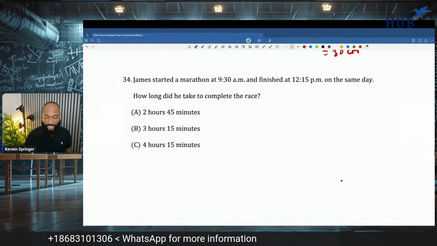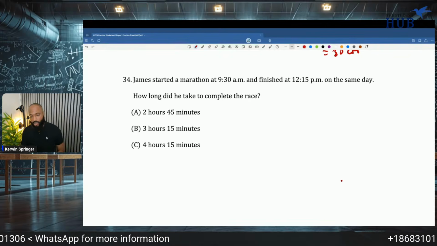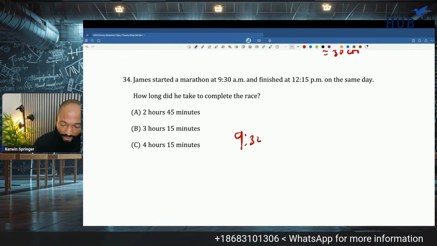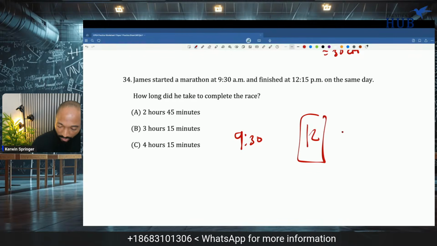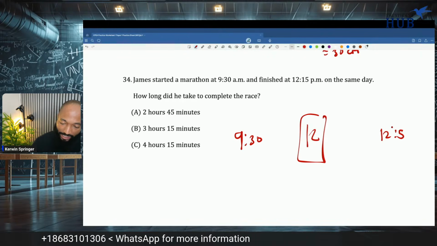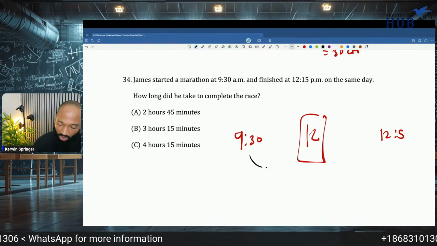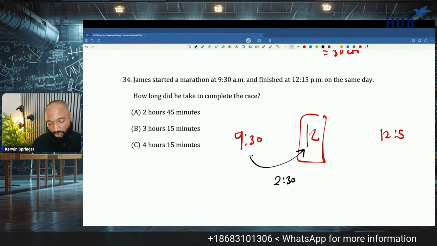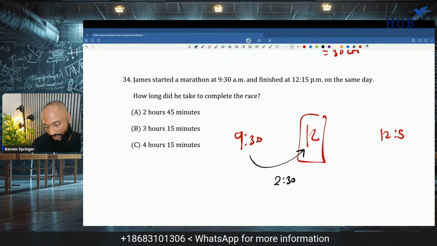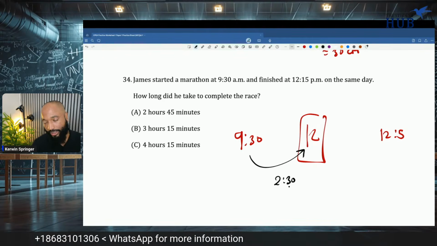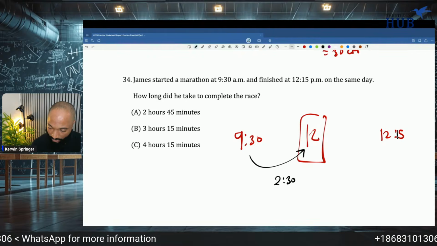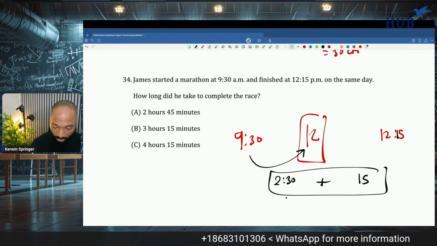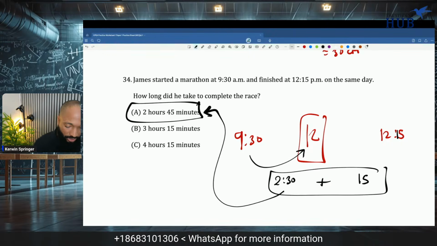James started a marathon at 9:30 and finished at 12:15 on the same day. How long did it take to complete the race? Well, usually what students do to get it mentally, they think of 12 as the interim, and they work out mentally how long it will take to get to 12. Most students can see that is 2:30, because it takes 3 hours to get from 9 to 12, and since 30 minutes is gone already, 2:30. And then, 12:15, you know you're going to have an extra 15 minutes here. How many of you did that method when you do this mentally? And now they get 2 hours and 45 minutes.